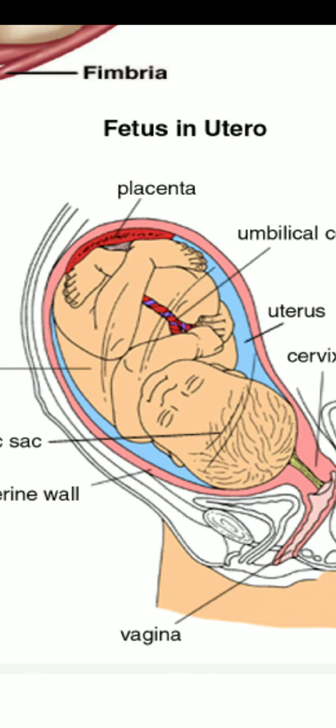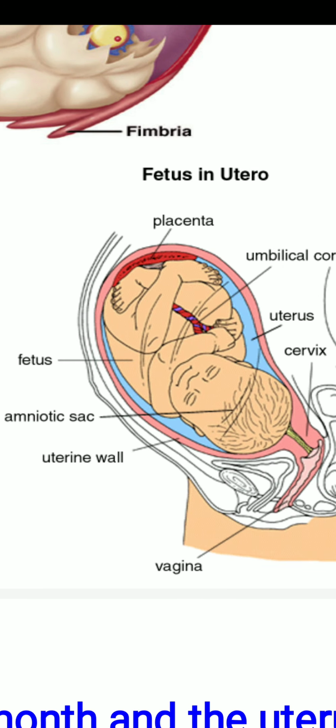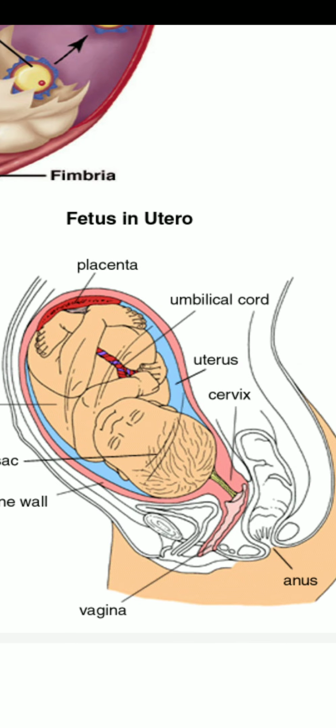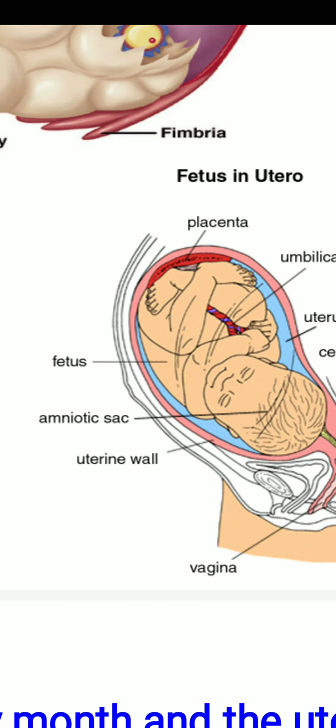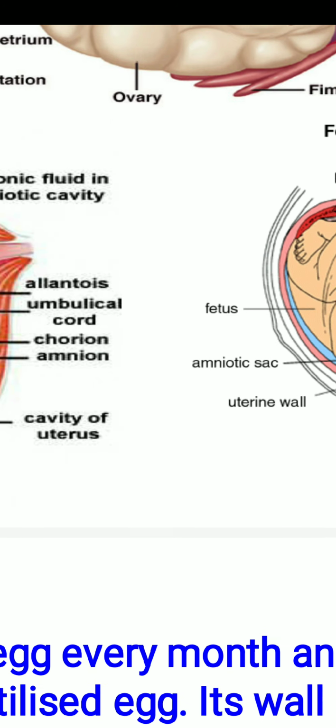There is the umbilical cord, placenta. Umbilical cord is the rope-like structure which makes attachment between the uterus and the baby. Placenta is the special tissue that supplies nourishment to the embryo and also helps in removal of the waste products.